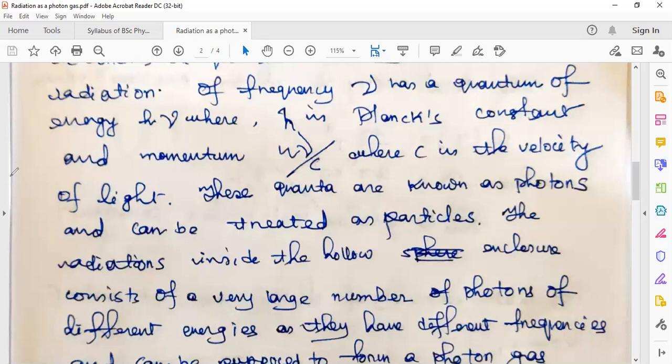E equal to h nu, and p is momentum, p is E over c, so p will be equal to h nu over c. Okay, so E equal to, this Einstein's mass-energy relation, E equal to what? m c square.